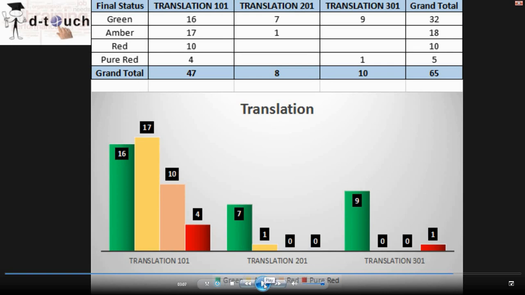Right. For the translation course, the captain is Vinesh and the coordinator is Ishad from the DTouch team. We have 65 students learning the translation course, wherein 32 students are in green, 18 are in amber, 10 are in red, and 5 are in pure red.